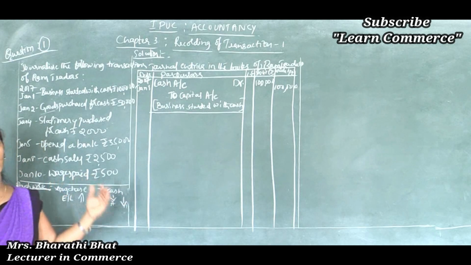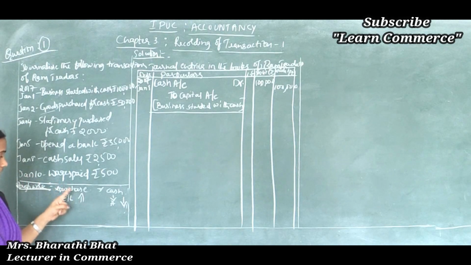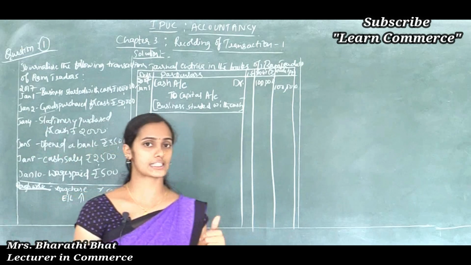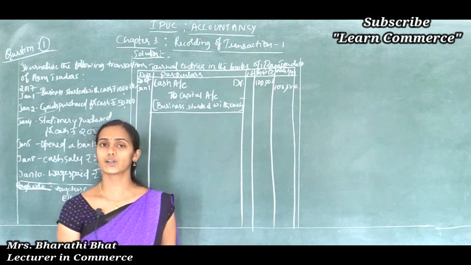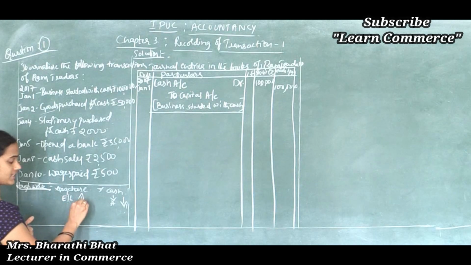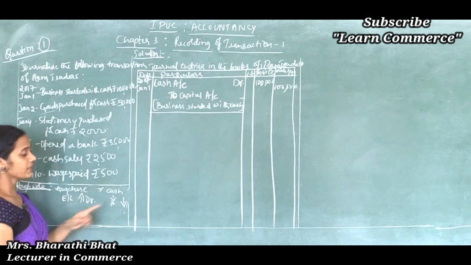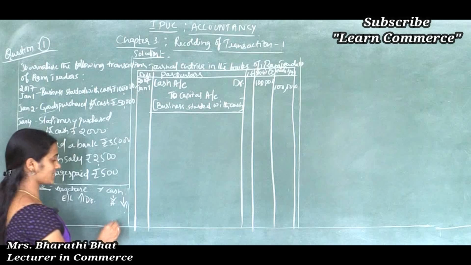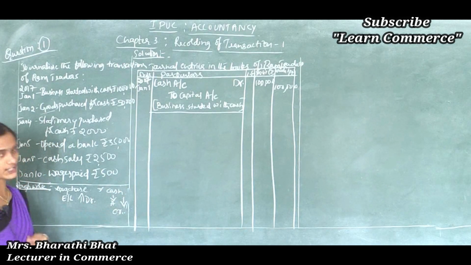Then apply the rule. First, the expense rule. What is the rule of expenses? Increases in expenses are to be debited, decreases in expenses or losses are to be credited. Here you can observe an increase, so increases in assets are to be debited. Here cash shows a decreased value, so decreases in assets are to be credited. So one is the debit aspect, another is the credit aspect.